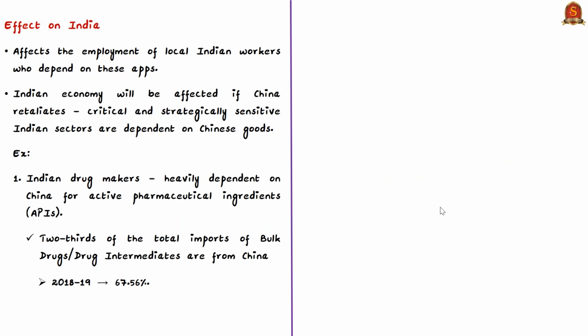Now let's see how this move affects India first. The ban is expected to affect employment of local Indian workers who support these applications. Here when we say local Indian workers, this is in reference to those who are engaged in maintaining application servers in India, then those who are users of these applications who are earning based on these applications.